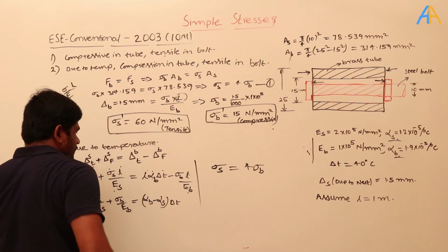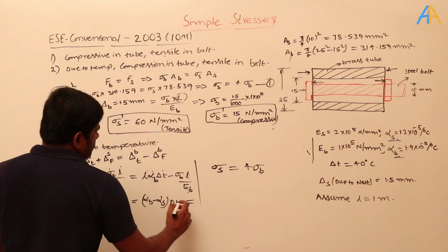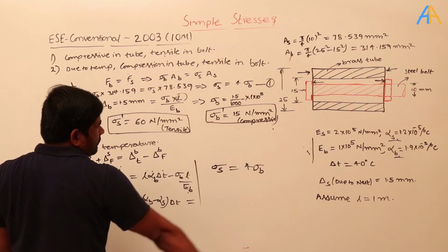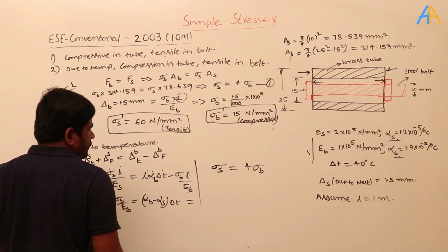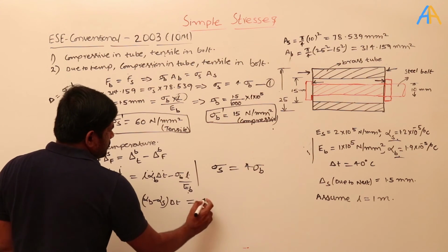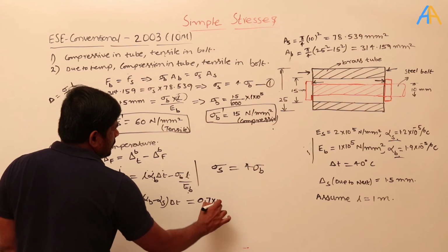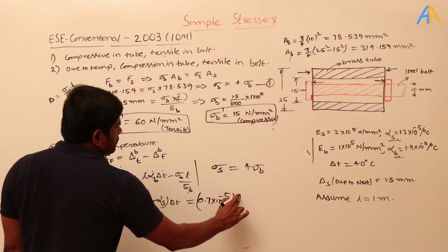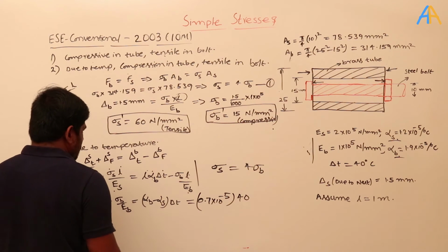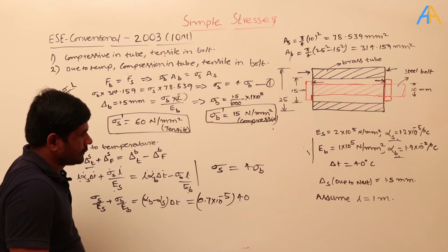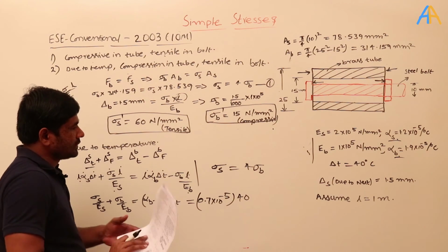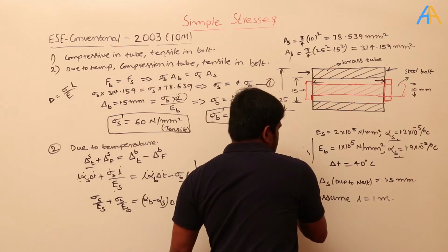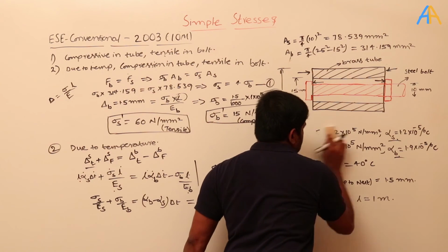What is the value of this? Alpha S minus alpha B is 1.9 minus 1.2, so 0.7. So it will become 0.7 into 10 power minus 5 into 40, okay. And the board is not enough, okay. I will erase these values. You remember somewhere you write down this.